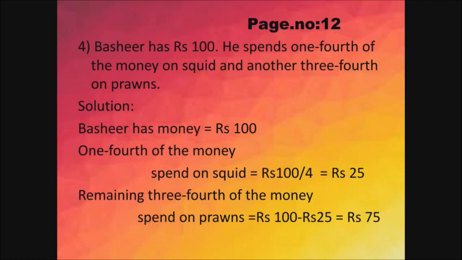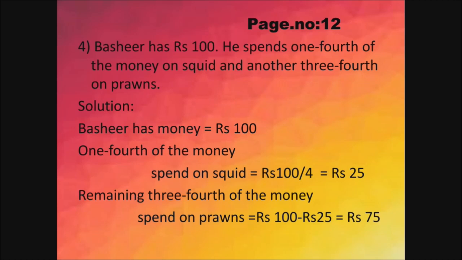Next, 1/4 of the money spent on squid. As I have said already, 1/4 means 1/4. That is rupees 100 divided by 4. If you divide this, you will get rupees 25. So the remaining 3/4 of the money is spent on prawns. So total amount subtract the 1/4 of the money.